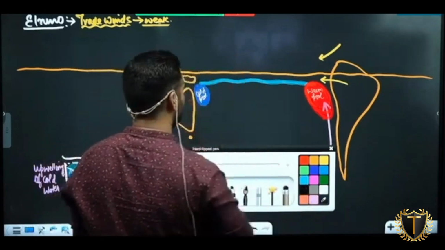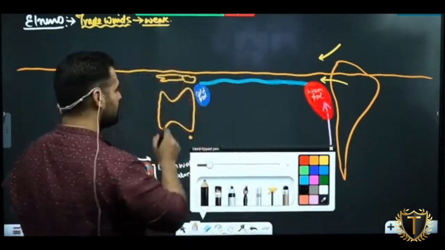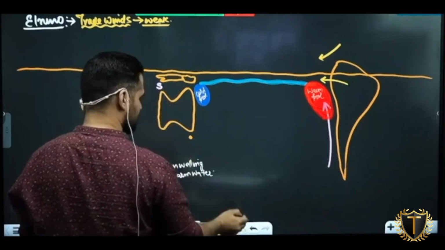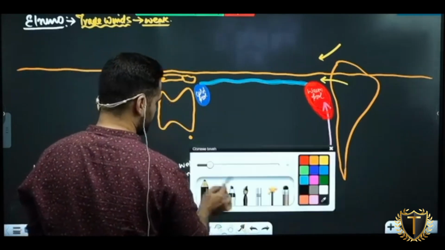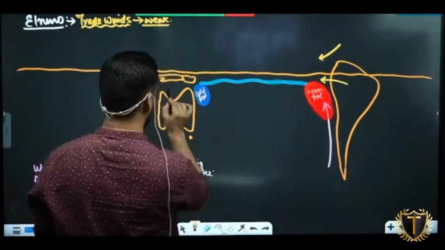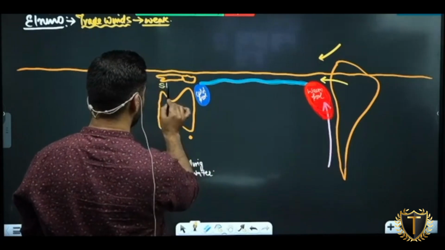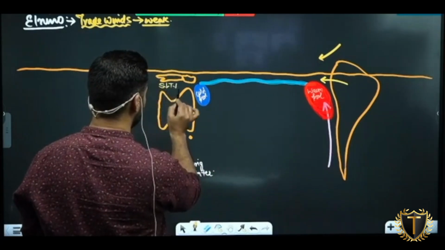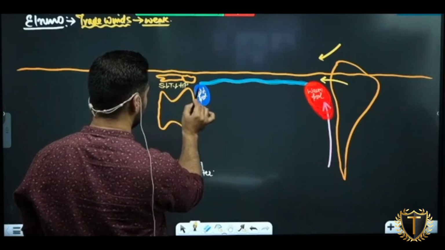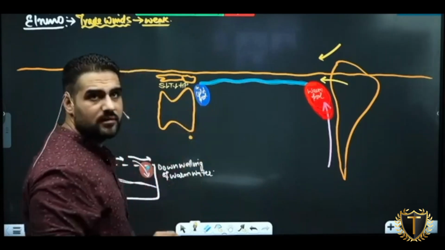अब ऑस्ट्रेलिया में क्या हो जाएगा? Sea level will fall, sorry. What will happen in this part? Sea level will fall, temperature will decrease, and what will be the conditions? High pressure. समझ आ रहा है? Because of this.